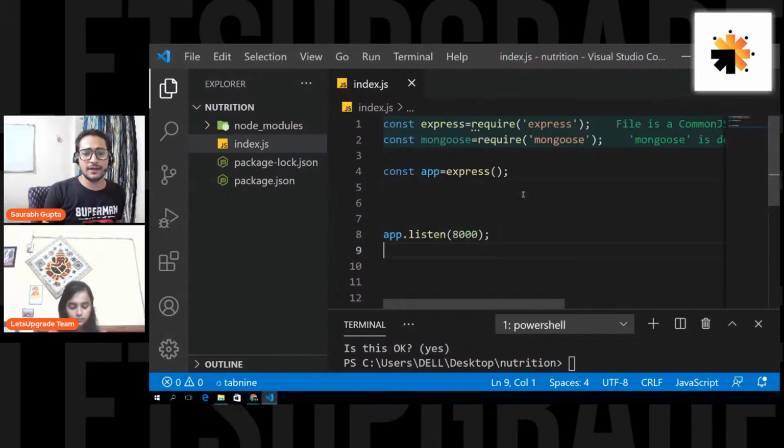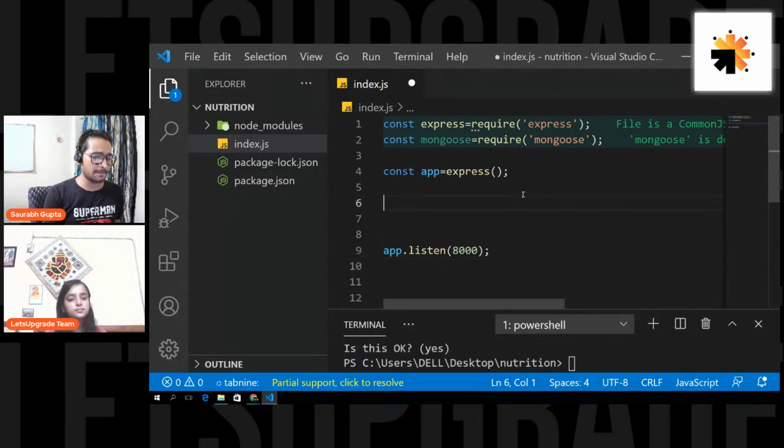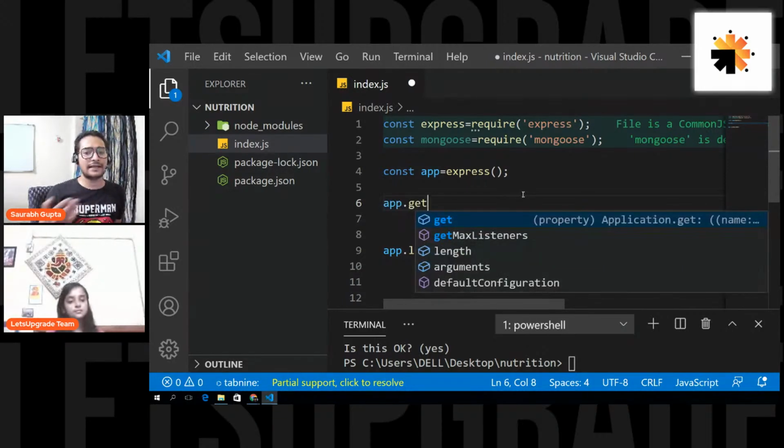Now let's do one thing. Let's create a very simple endpoint and see if this thing is working, right? So let's do it. We'll just write app.get. Basically, when I add app.get, that means this method will be called when a GET request is sent to the server.